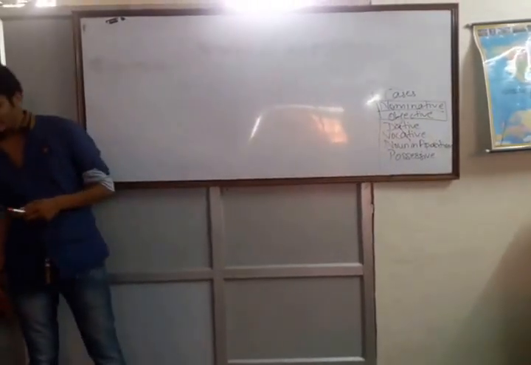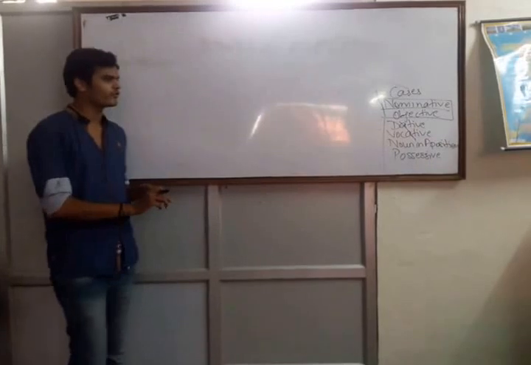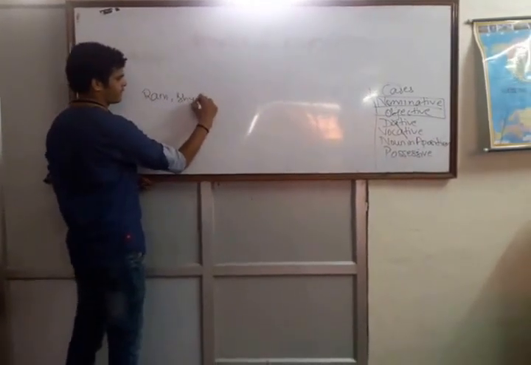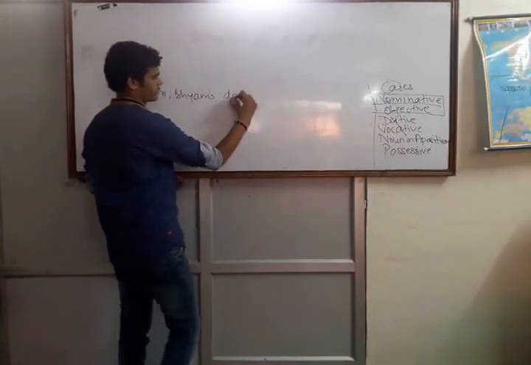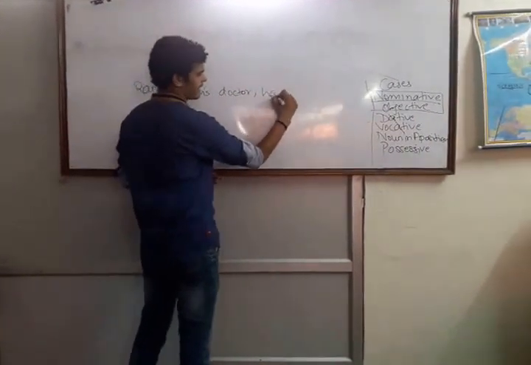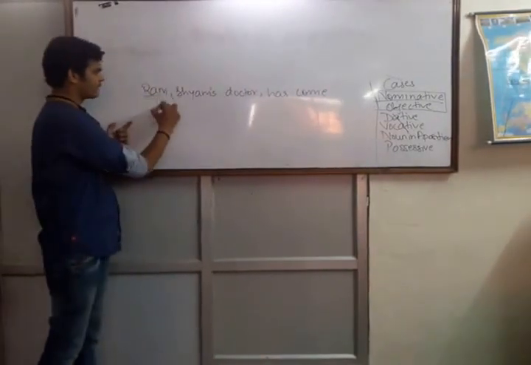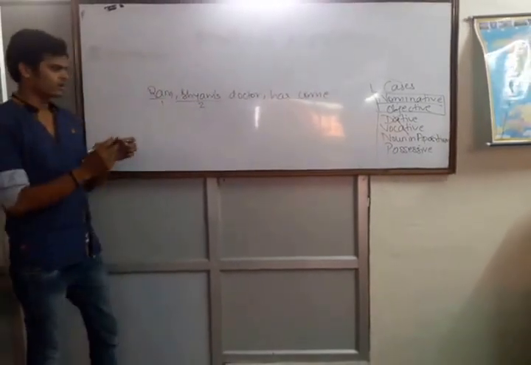Noun in opposition. The meaning of the word opposition means to follow. Suppose we have a sentence here: Ram, Shyam's doctor has come. So here we have a noun Ram and the second noun is Shyam.